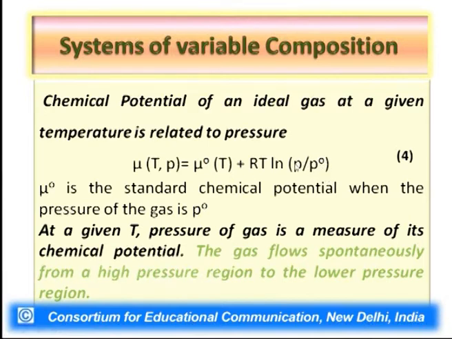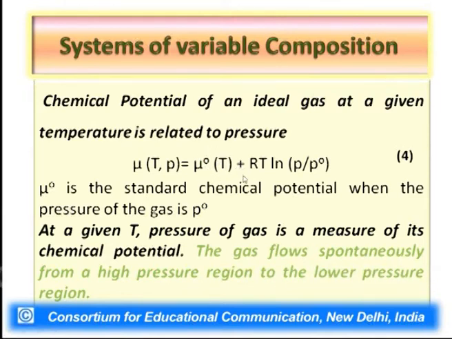So, you can easily see that if the gaseous pressure is 1 bar, then in expression 4, in the last term of the bracket, if this P equals P naught, that is 1 bar, then P by P naught would be equal to 1, and the chemical potential of the gas in that situation would be nothing but its standard chemical potential.